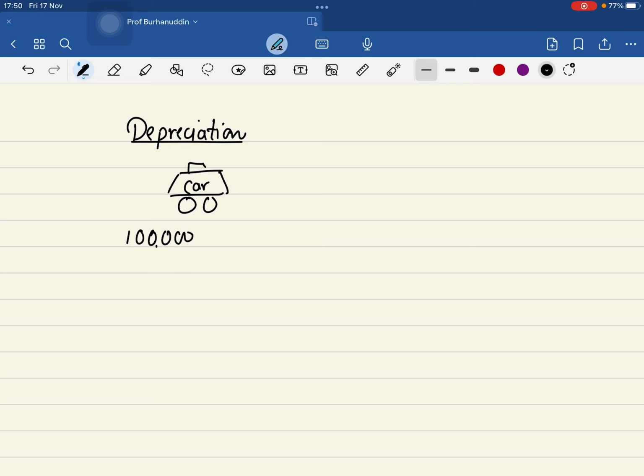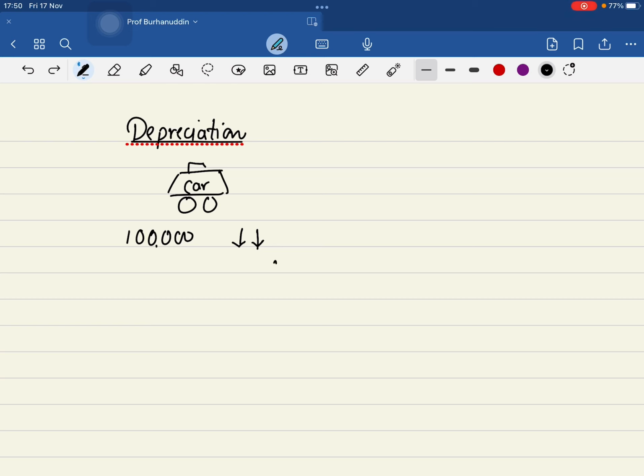After a year or two or whatever, after a day also, the value of this car is definitely going to go down. Decrease. Okay? Why? Because of usage.